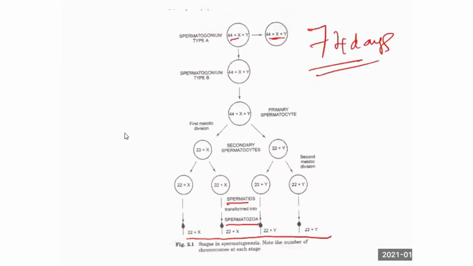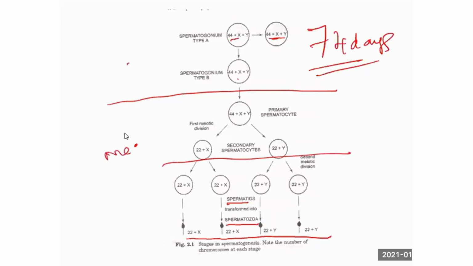Remember, the conversion of type A to type B is mitosis. What is mitosis? What is meiosis? In meiosis you get half the cells, right? Reduction of the chromosome number takes place in meiosis. In the picture, from primary spermatocyte to secondary spermatocyte, there is a reduction in both the sex chromosome as well as the body chromosomes. 44 is converted to 22, and the X and Y are also displayed here. That represents meiotic division.